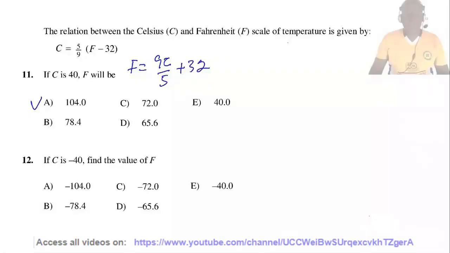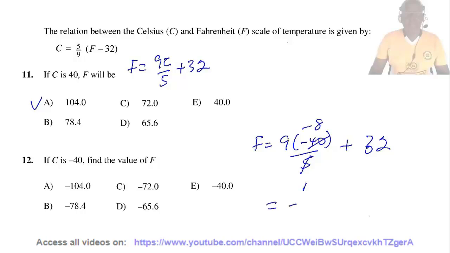Question 12. If C is minus 40, find the value of F. F equals 9C, that's 9 times minus 40 divided by 5, plus 32. 5 goes here 1, 5 goes here minus 8. So minus 72 plus 32, which equals minus 40. So the answer is E.